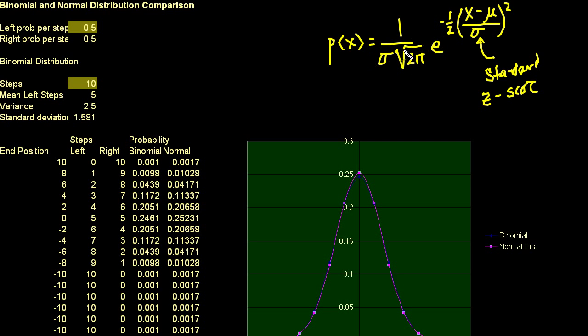But how did it get there? Even more importantly, by the end of this video, you should at least feel comfortable that this is a good approximation for the binomial distribution if you take enough trials. And that's what's fascinating about the normal distribution. I'll do a whole other video on the central limit theorem, but if you have the sum of many, many independent trials, approaching infinity, then even though the distribution of each of those trials might have been non-normal, the distribution of the sum of all of those trials approaches the normal distribution.